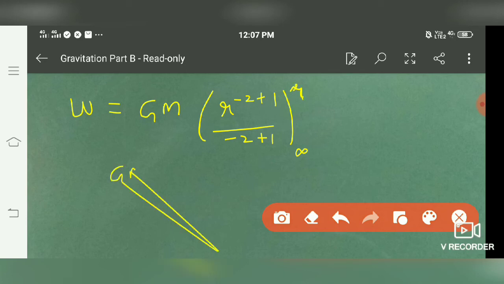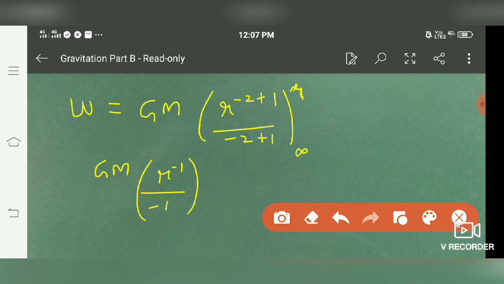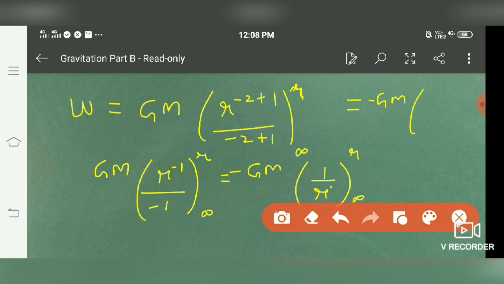So we get GM r raised to power minus 1, infinity to r. So it is GM with a minus sign, taking outside of the bracket, 1 by r, because in the numerator it is minus. By substituting the limit, we get W is equal to minus GM, 1 by r minus 1 by infinity. 1 by infinity is nothing but 0.